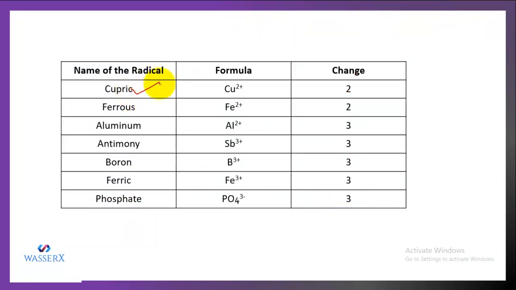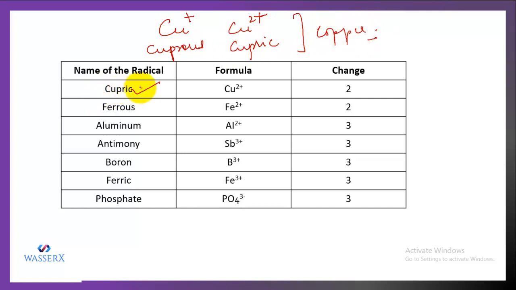Next we have cupric. Cupric actually denotes the copper. Copper possesses two valencies, one is plus and one is 2 positive. Copper atom with one positive charge is called cuprous because it is having a lower valency. But when it is 2 positive, it is said to be cupric. But overall, they specify the copper. So here we are talking about cupric, and cupric means Cu2 positive. So that means it possesses +2 charge on it.